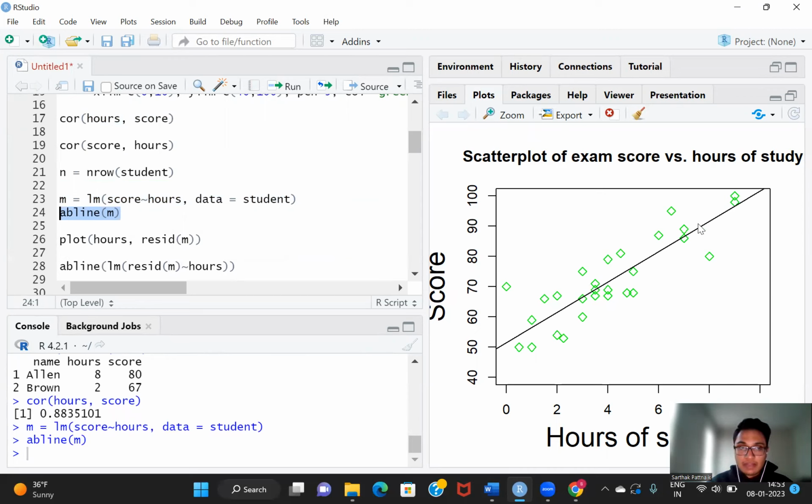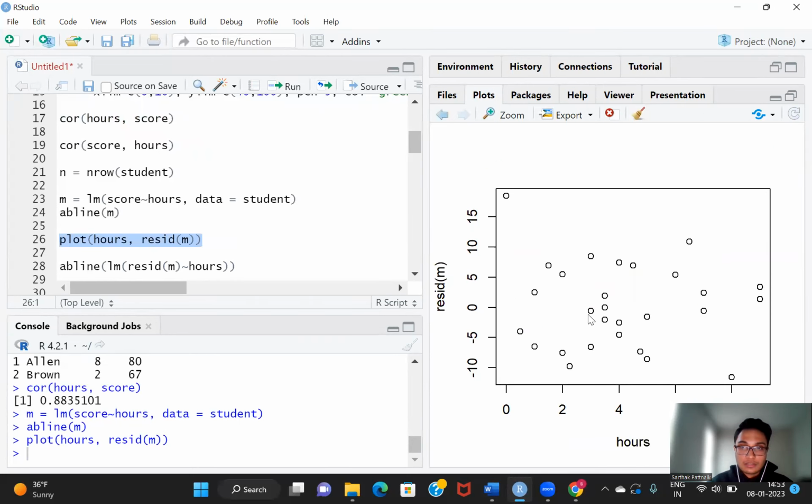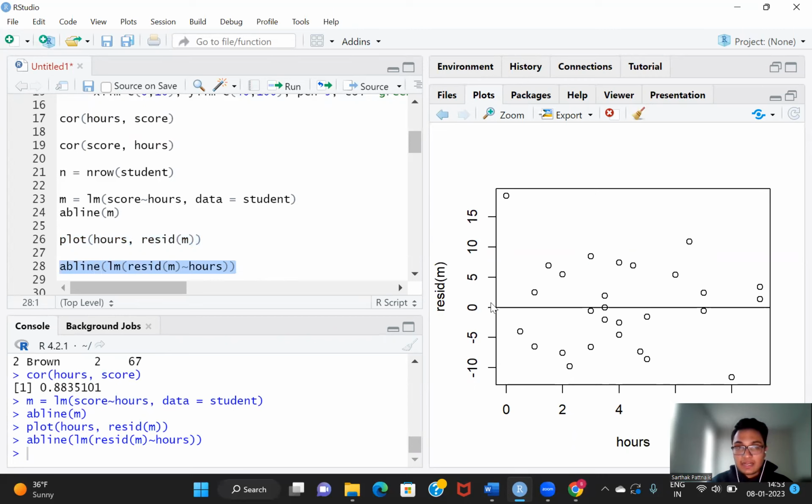Now if I have to draw a residual plot for my residual along the hours of study, what I'll do is make a plot between my residual value of the model and hours, and to represent the regression line horizontally, I'll plot the abline like this.